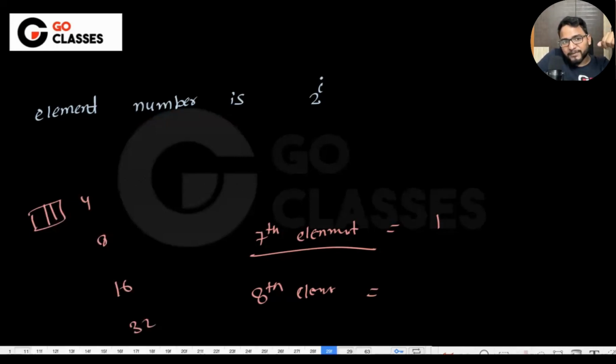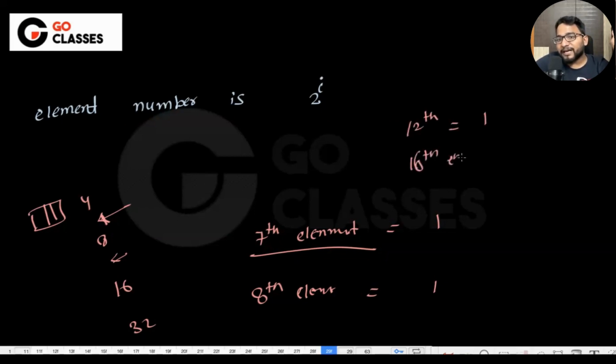So let's suppose if it is the 7th element or the 8th element or the 9th element, okay, the 10th element, the 12th element. In those cases, in the 8th element also, order of 1, something like that, right? You can say plus 1 or minus 1, does not matter. Let's suppose the index will start from 0. This plus 1 minus 1 doesn't matter, I don't want to confuse you. Basically, what I'm saying is that if someone asks you about the 12th element, you will say order of 1. Someone asks you about the 16th element.